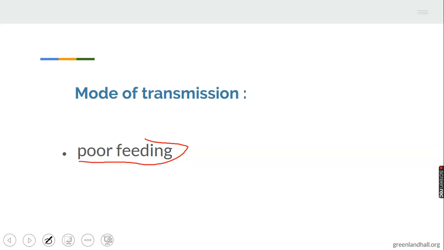When the animals are not properly given enough food, when they are not properly taken care of in terms of feeding. Their feeding should be complete. They should be given a complete ration. Remember what ration is: the sum total of food given to farm animals per day.